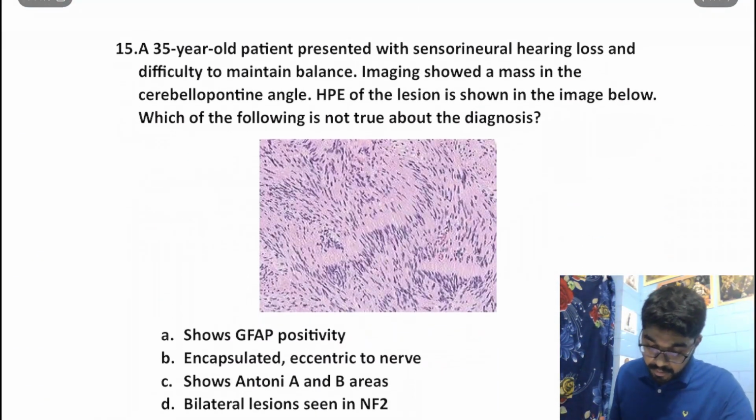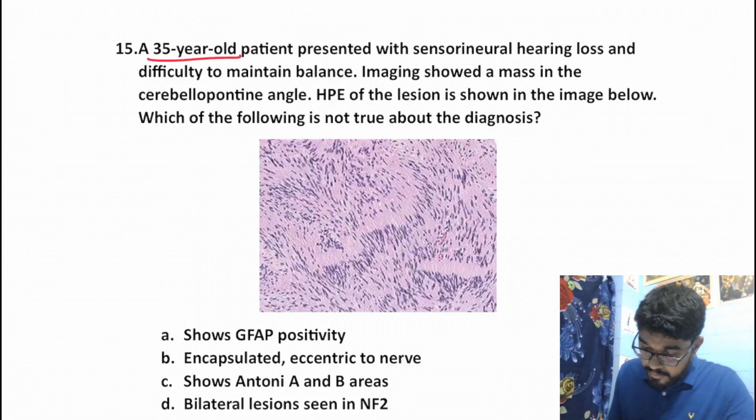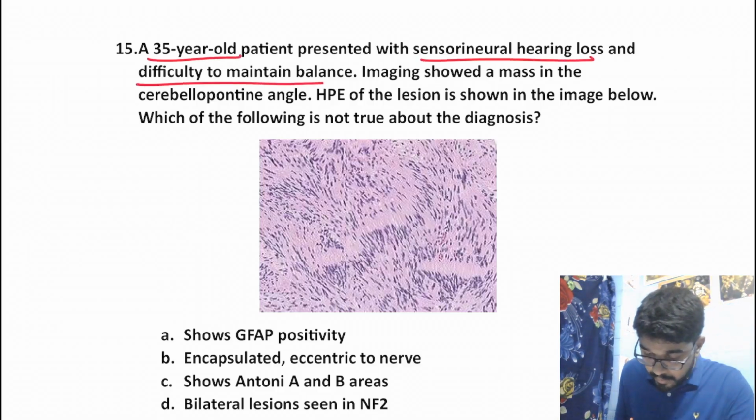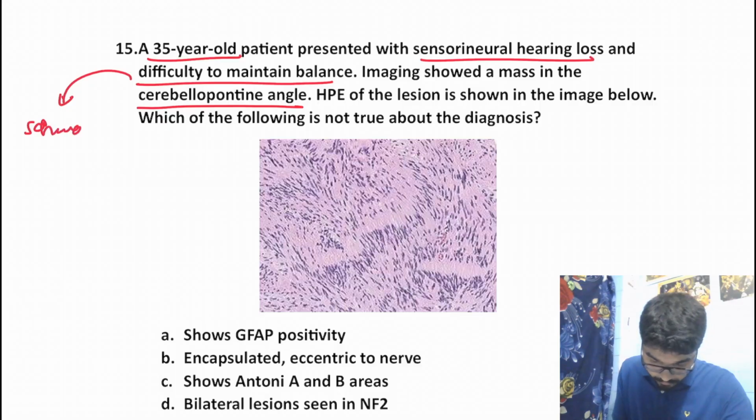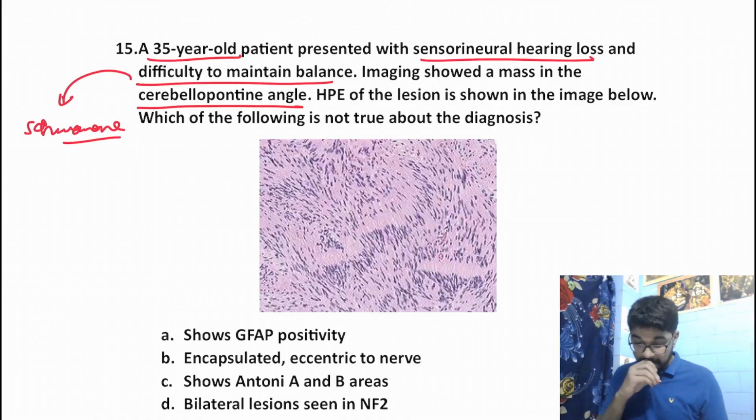A 35-year-old patient presented with sensorineural hearing loss and difficulty to maintain balance. Image shows a mass in the cerebellopontine angle. Everything over here is again suggestive of schwannoma. Histopathology of the lesion is shown in the image below. Which of the following is not true about the diagnosis, right?